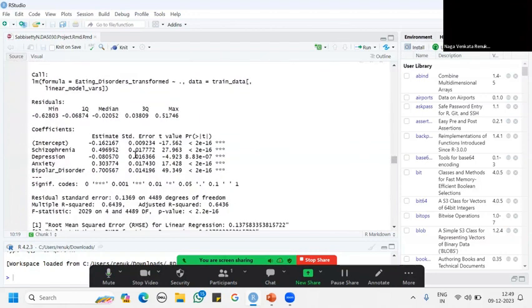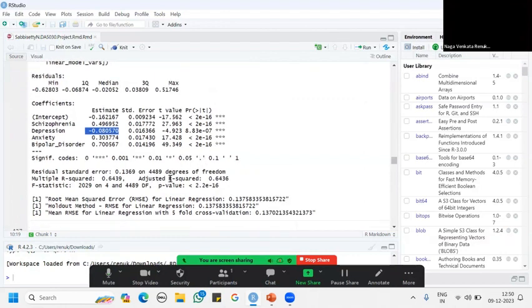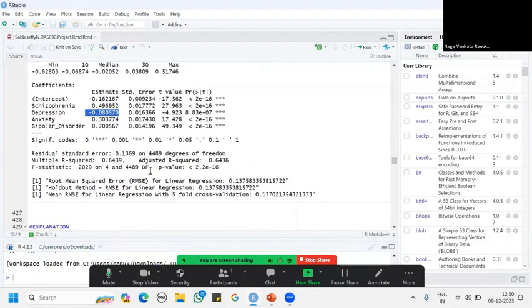I got my data printed, where it shows the estimate, standard error, t value, and p value. Here we can see that everything has a positive correlation except depression, which has a negative correlation. The p-values here are statistically significant.